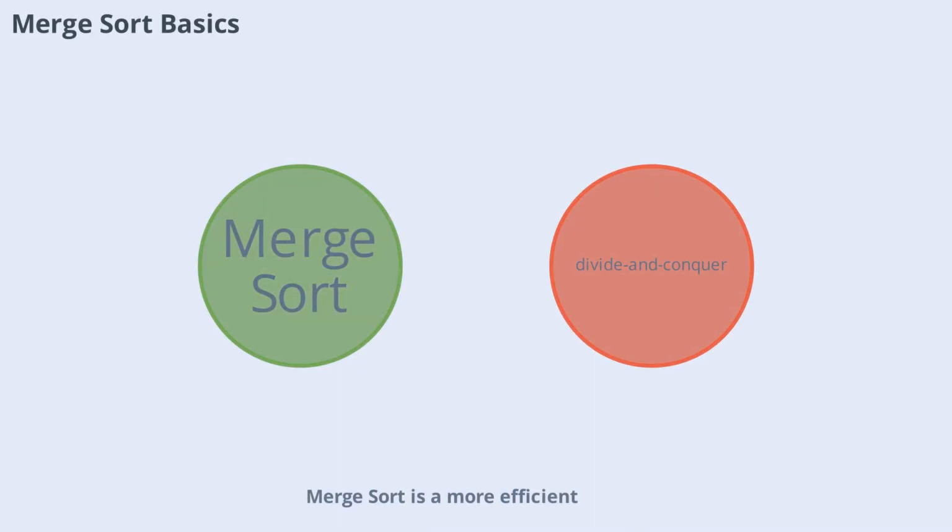Merge sort is a more efficient sorting algorithm that uses a divide-and-conquer approach. It splits the list into smaller sublists, sorts each sublist, and then merges them back together in order. Merge sort has a time complexity of n log n, making it much faster than bubble sort for large datasets. It's widely used in computer science for its efficiency and reliability.